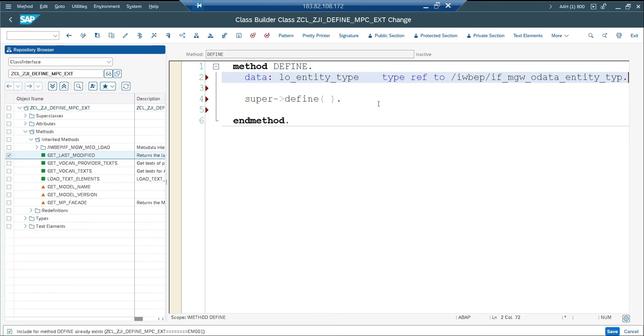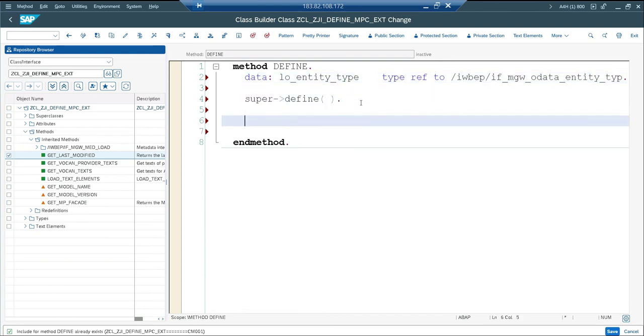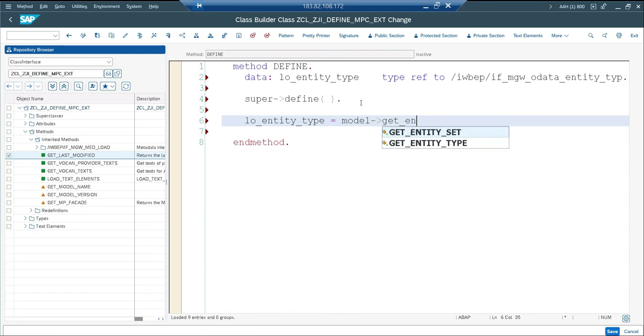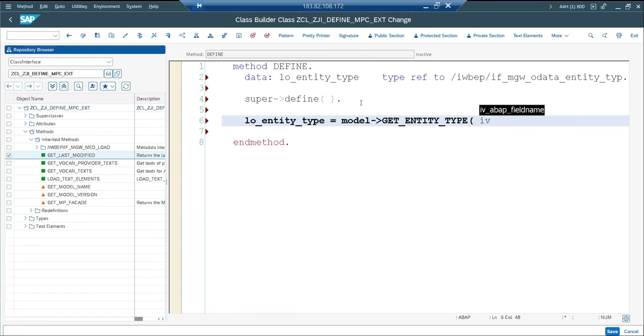Okay, fine. Now this is already created, I don't want to create it again. So I need to set the model and say get entity type. I don't want to create the entity type, it's already done. So get entity type. I need a reference to make any change to the particular entity type. The entity name is picture.